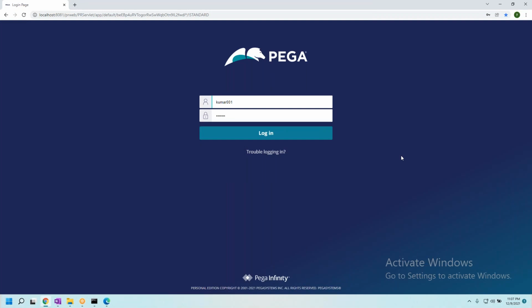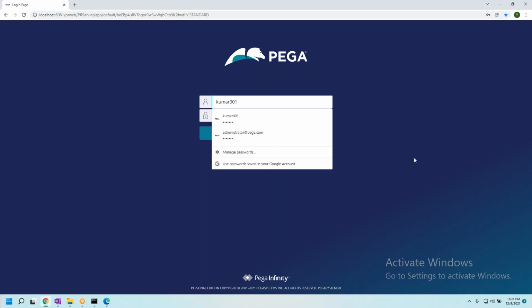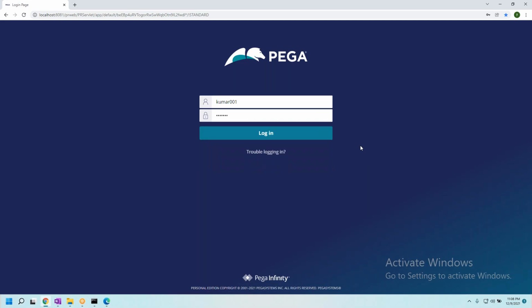Can I say that this is something similar to your Gmail login screen, where you will enter ID and password? I'm not talking about look and feel, options or colors. In Gmail login also, you will enter ID and password. Here also, you are entering ID and password. Am I right to say? So, what is this Kumar 001 called? Operator ID, sir. Operator ID. Okay, so you just log in.